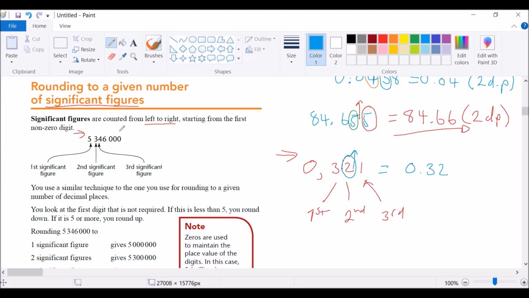To round off this number to 2 significant figures, this is the first, we want to round it off to this 3. We look at the next figure that is not required. Is it greater than 5? No, it is less than 5. So this remains. So we have 5,300,000. That is to two significant figures. SF will mean significant figures.